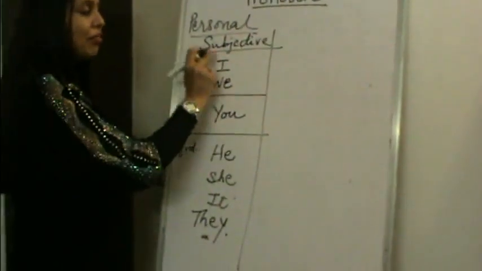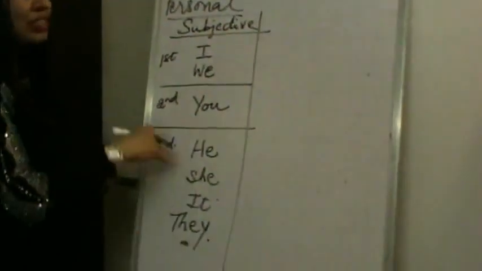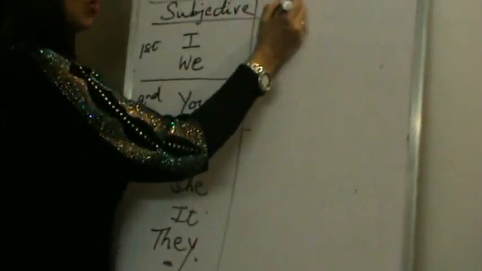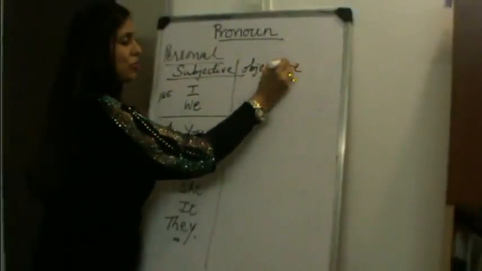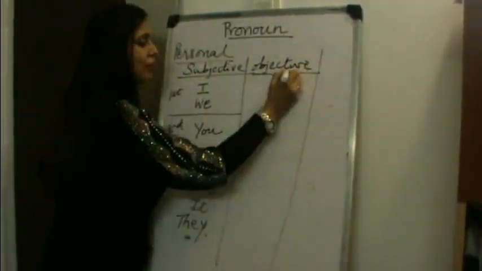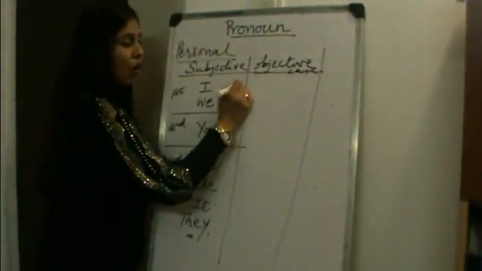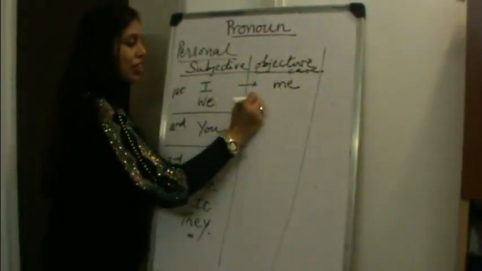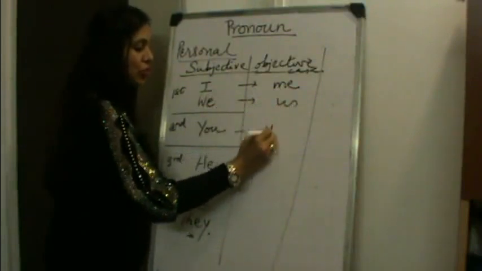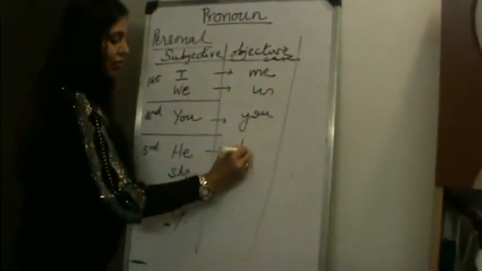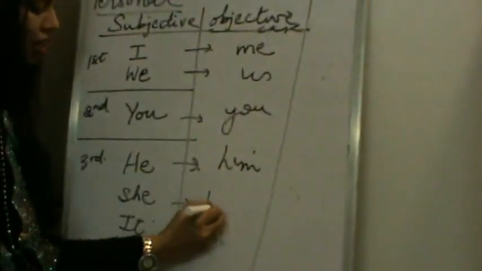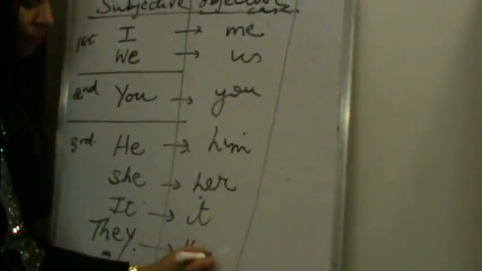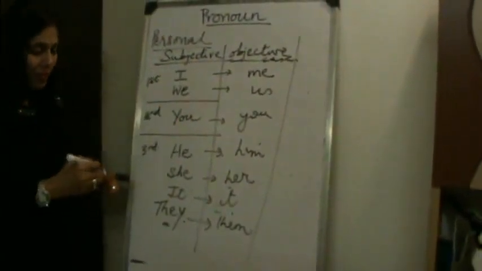If I make use of all of these pronouns as the object of the sentence, it's known as the objective case. And this is how it undergoes a change. I changes to me, we to us, you remains you, he to him, she to her, it remains it, and they changes to them. So, subject of the sentence and object of the sentence.